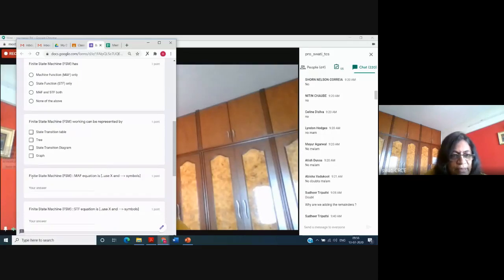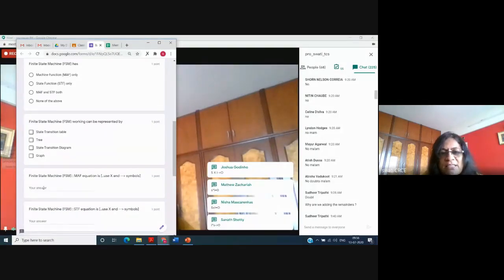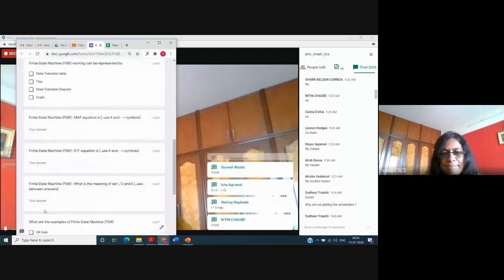Okay. Now this question: finite state machine MAF equation uses x and symbols. Write down the MAF equation for FSM. Here you have to write down the equation of MAF. Yes, correct. MAF is S × I = O, means you are understanding. Now STF. STF is S × I = S, correct, because it shows you the state function.